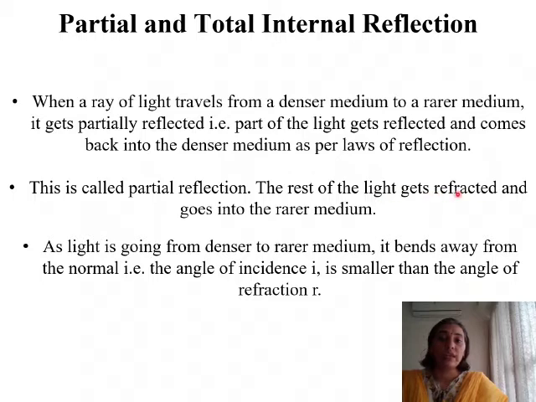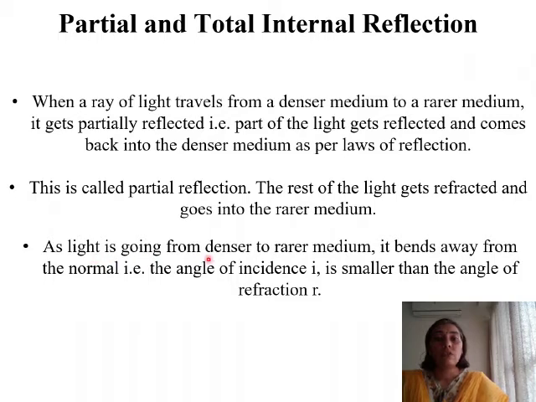The rest of the light gets refracted and goes into the rarer medium. So only some part of the light is getting reflected and comes back into the denser medium, but most of the light goes into the rarer medium, thereby bringing about refraction of light.